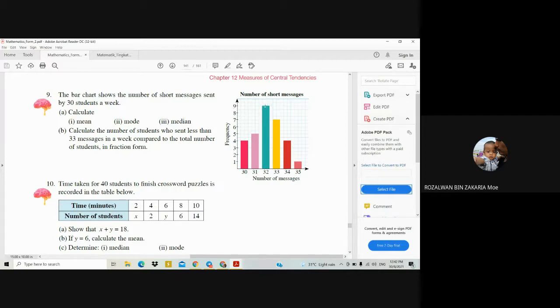That means the data at positions 15 and 16 is already here. So the median is equal to 32, because the data at position 15 is 32 and the data at position 16 is also 32. To find the median, 32 plus 32, then divide by 2, you will get the answer 32.